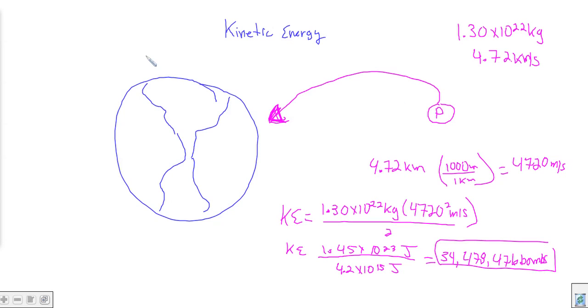That was a pretty simple one. Let's think of something a little bit more complicated. Let's say that you throw a baseball. Here's our baseball, and we've got to give you a hand. There's your hand on the baseball, and here's your arm, which should be connected to a shoulder.